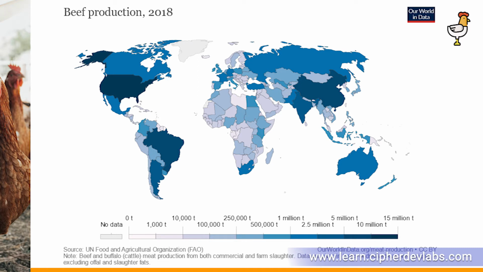Moving on, let's look at the beef production in 2018. The United States is leading with 12.22 million metric tons in 2018 in terms of beef production. We have China with 6.46 million tons, and also we have Brazil with 9.9 million tons.